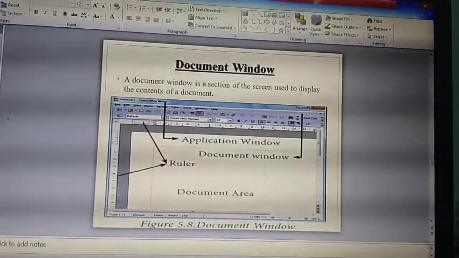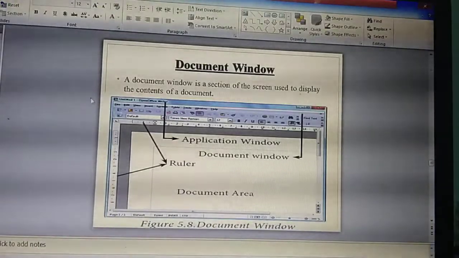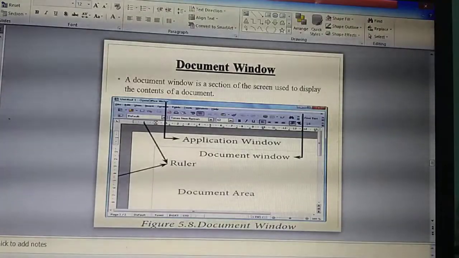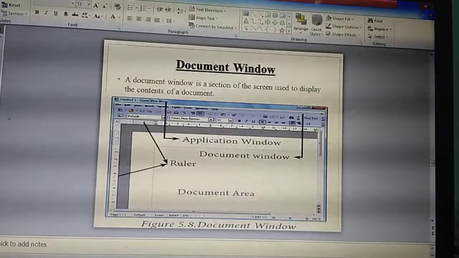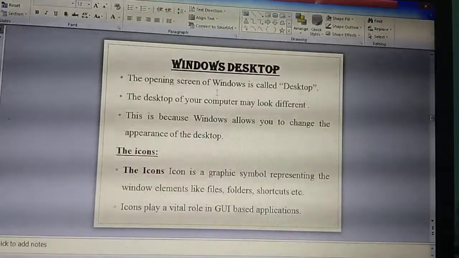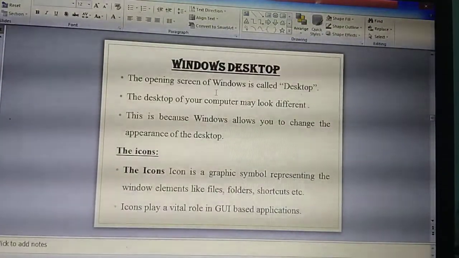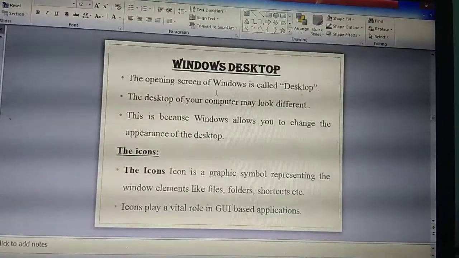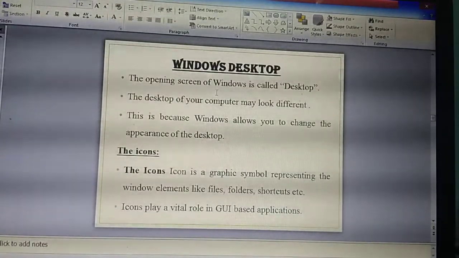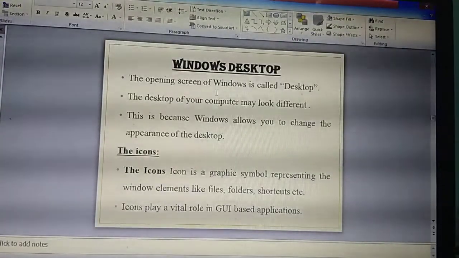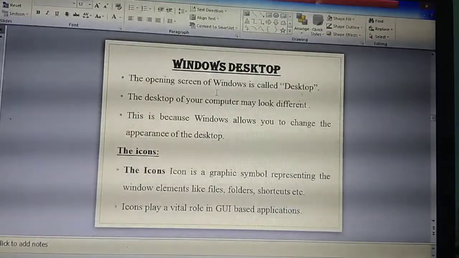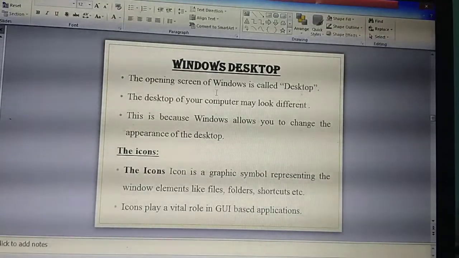Okay, so up to today's portion. Time over. Today's portion up to this is enough. What are the things I have taught today? Drive icons. What do you mean by Windows desktop? What are the basic things you need to know in the computer? All the things I have explained, just go through it. This and all are very basic things. The remaining things I will explain in the next class. Just go through it, and handling the mouse. That's a very important 3 mark question. Don't skip anything. Please study well, students. Thank you.